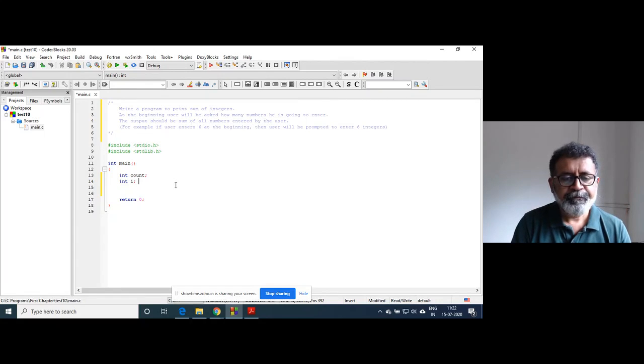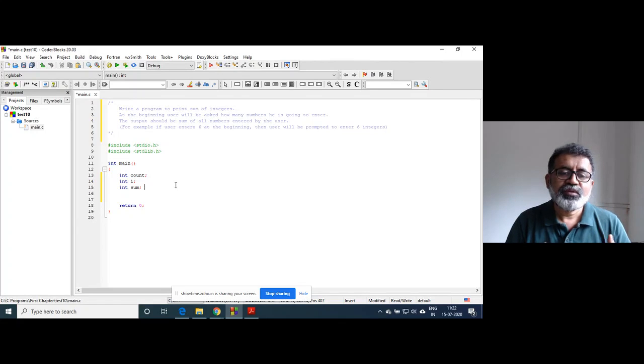Declare one variable as a sum, because we want to print the sum of all integers entered by the user.